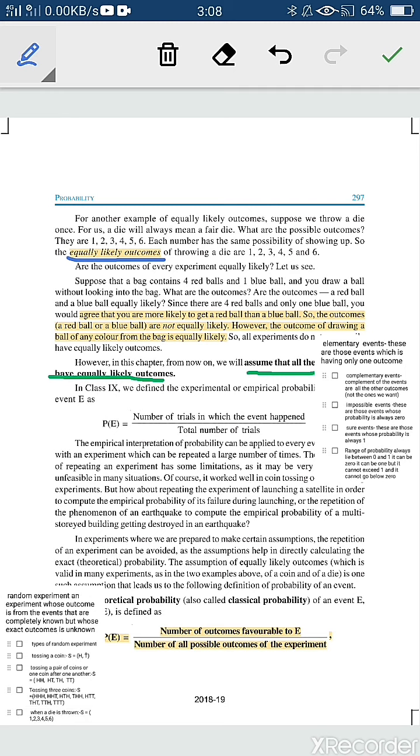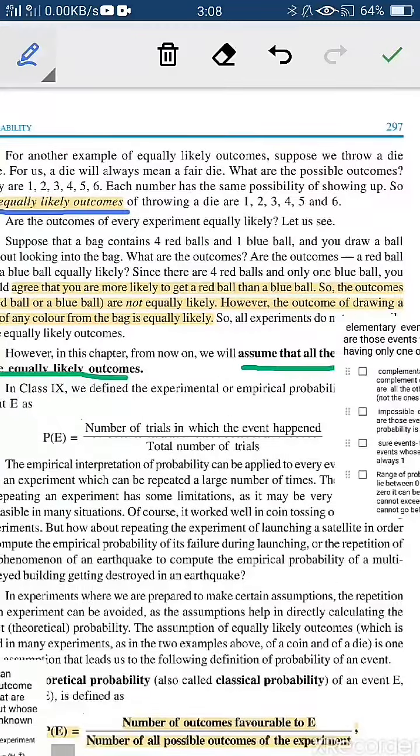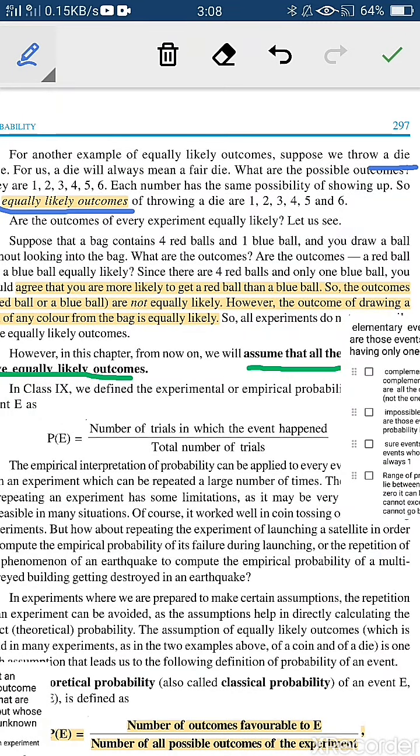What do you mean by equally likely outcomes? I will explain it with the help of an example. Suppose you throw a die once. When you throw a die, you know that any possible outcome can occur. Either it can be 1, 2, 3, 4, 5, or 6. So all have equal chances to come up. One has equal chance to come as compared with 2, as compared with 3, and so on.